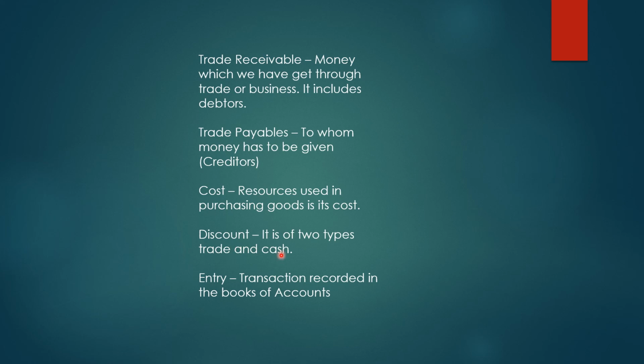And cash discount is the kind of discount we get only when we are paying in cash. For example, if they say if you're buying a particular number of units of goods, we are giving you 200 rupees discount, but if you pay in cash we'll give you 300 rupees discount. That 100 rupees difference is only cash discount. I hope you are clear.